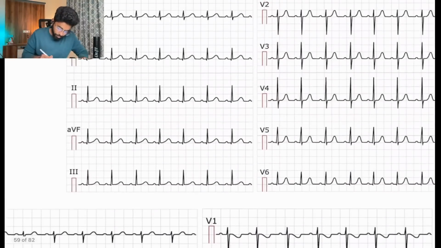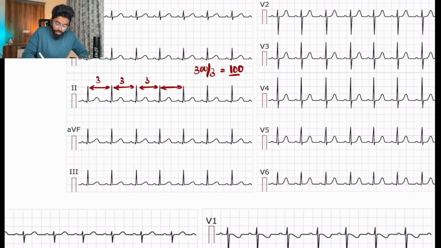So firstly, I'm taking our ECG where I want to calculate the heart rate. Three boxes are present between two RRs, so we'll have 300 by 3 is equal to 100.